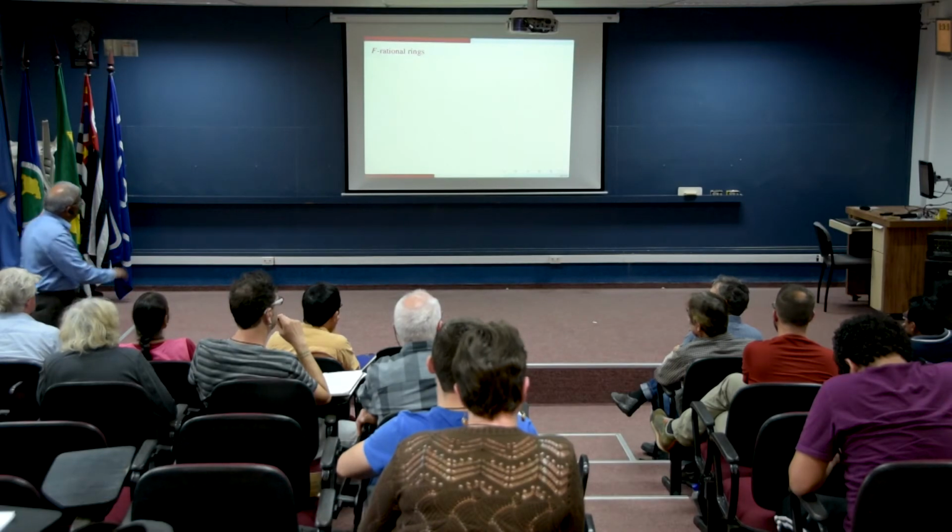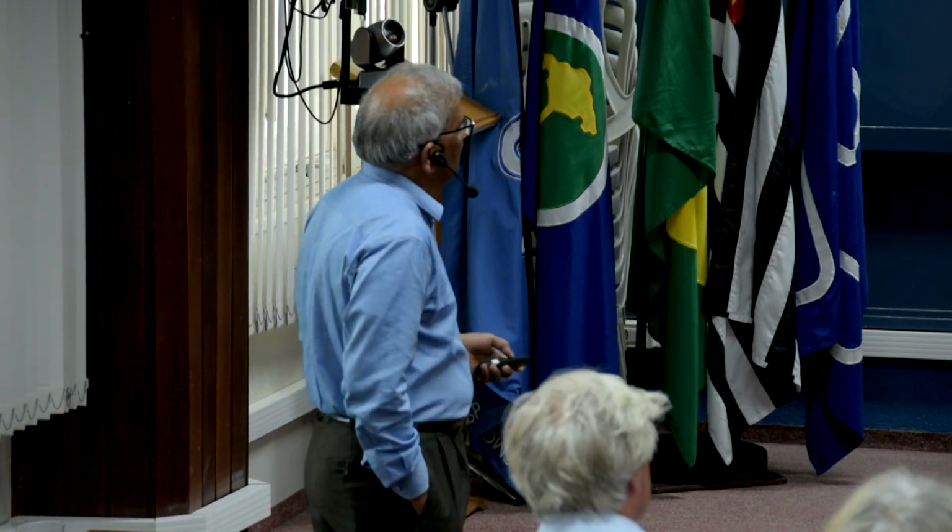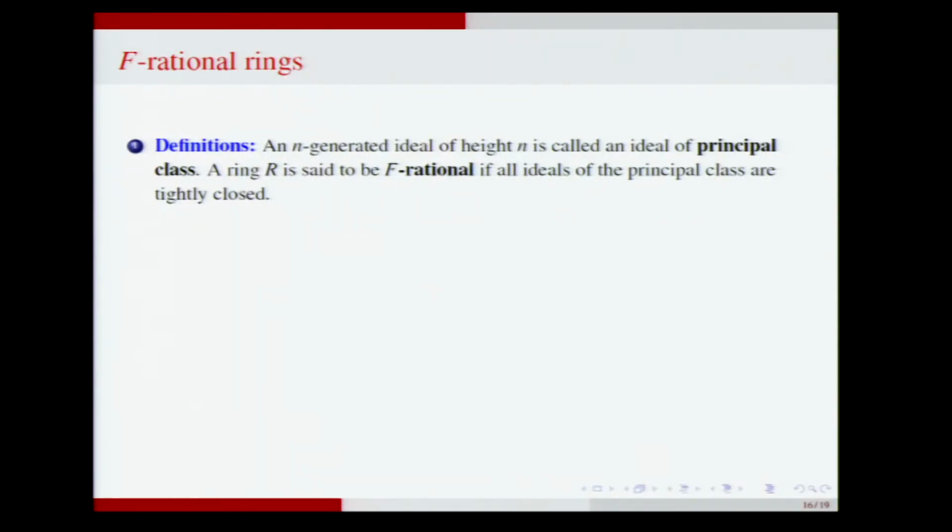Okay, so I want to now come to the main theme and give a characterization of F-rational rings in terms of the coefficients of the tight Hilbert polynomial. So recall that an n-generated ideal of height n is called an ideal of principal class. A ring R is said to be F-rational if all ideals of principal class are tightly closed. So this is a definition of F-rational ring, and there are very interesting properties of F-rational rings.